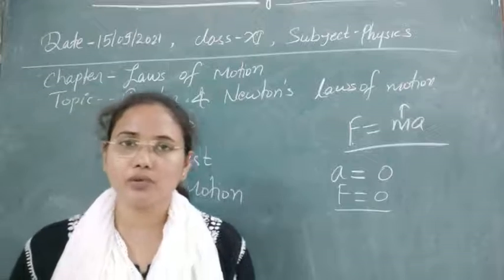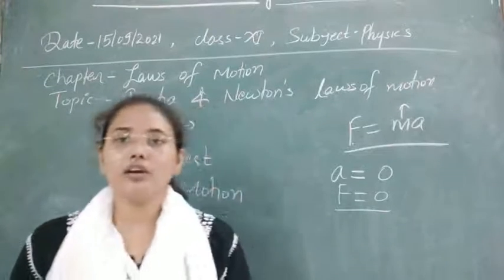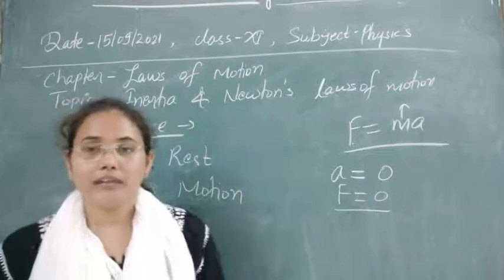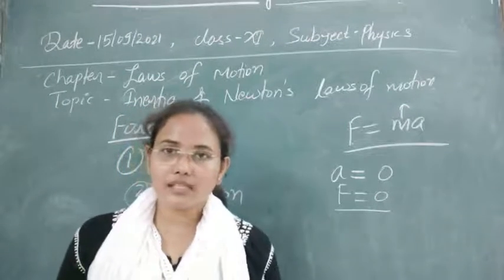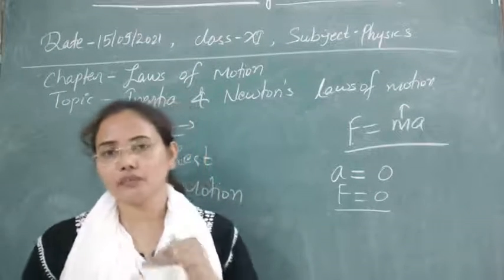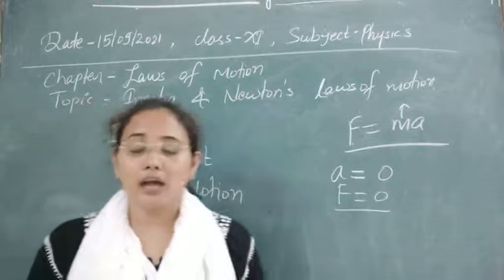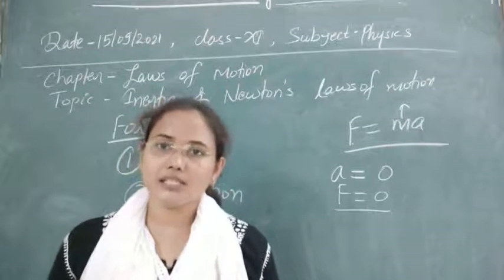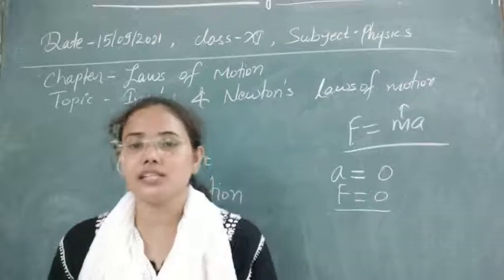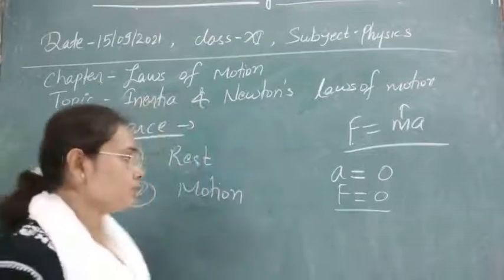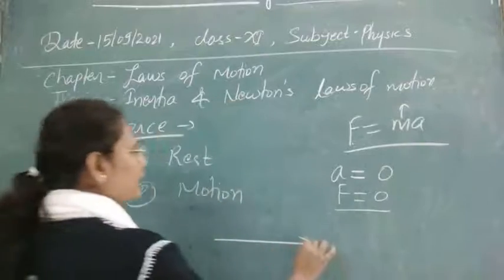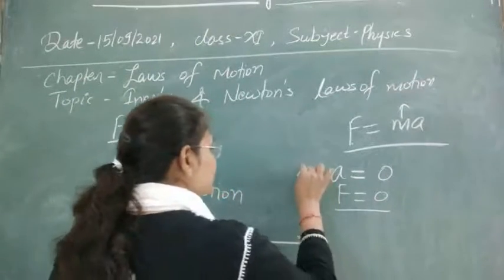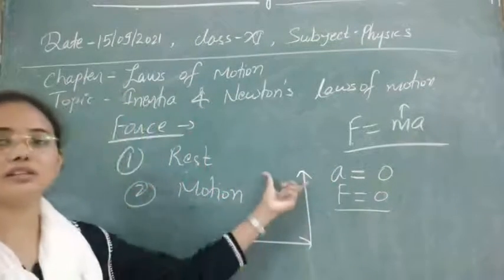of state of motion. There is a third kind of inertia also, whenever there is a change in direction. As you know, force is a vector quantity, so a vector quantity can be changed by only changing the direction, whether magnitude is changing or not. Suppose a body is moving due east, and suddenly its direction changes and it starts to move towards the north.